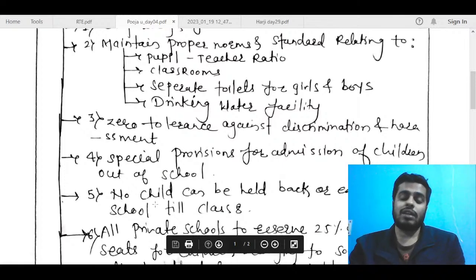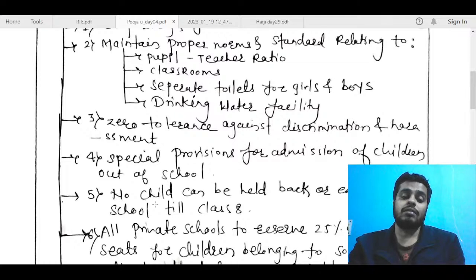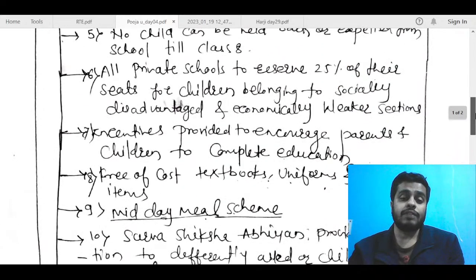I think there was an amendment in 2019 to this very act, and there they removed this provision, because it was leading to children being promoted even if they were not passing their standards or were very weak in studies. So that was not beneficial for the children themselves. So that was removed, I guess. All private schools to ensure 25% reservation. So this is fine. Reservation is okay. Incentives provided to encourage parents are okay.